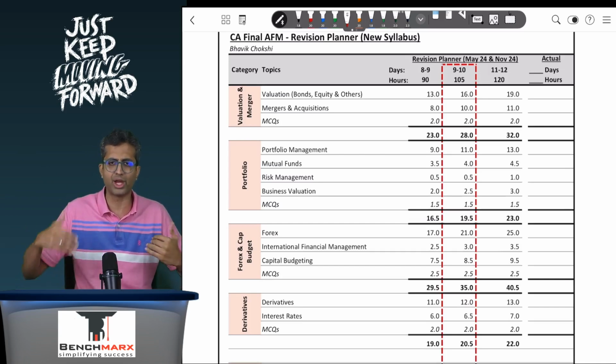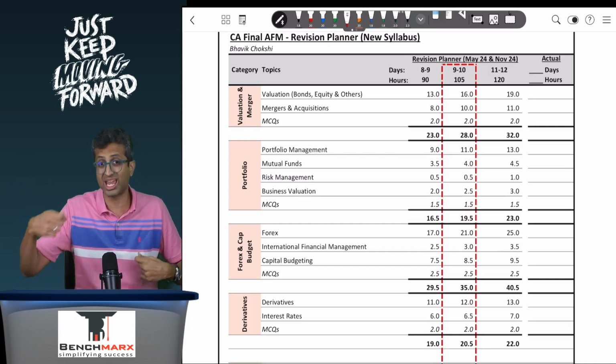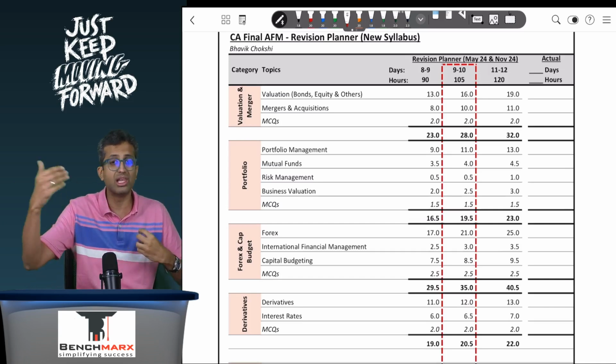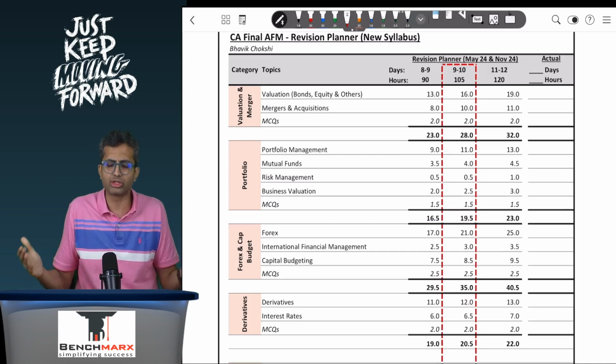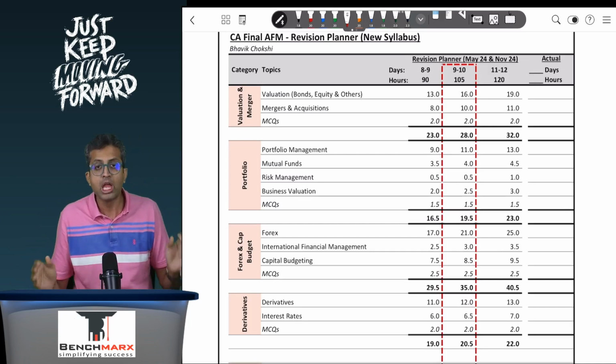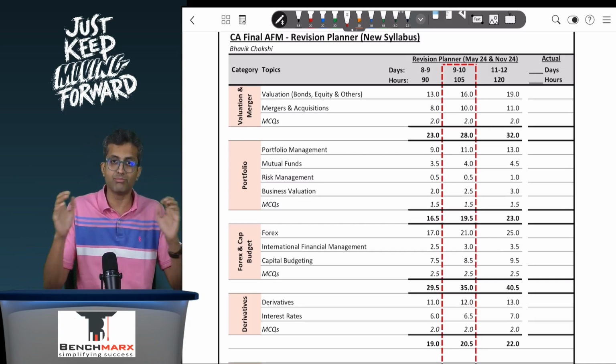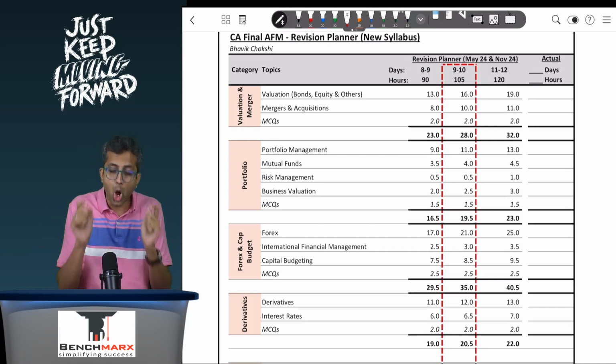Like in startup finance or in securitization, you might be asked MCQs on, let us say, the limits of a startup or the instruments for securitization, etc. That can even come in an MCQ. So your overall weightage of theory in my assessment would remain the same. Also, there would be MCQs.